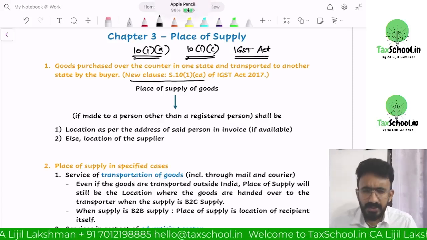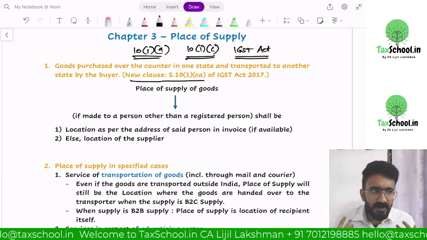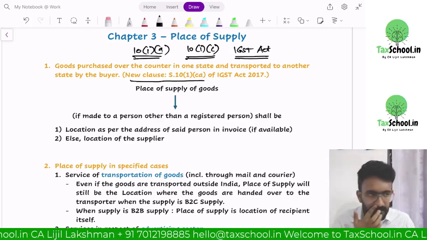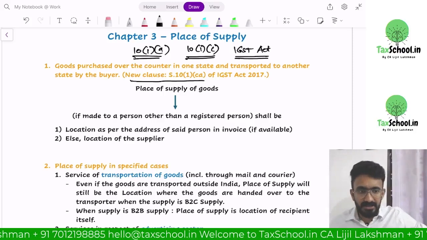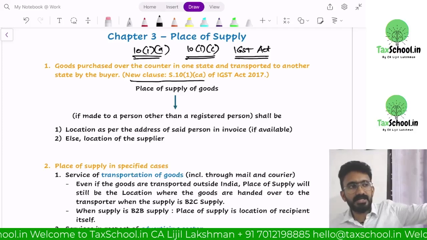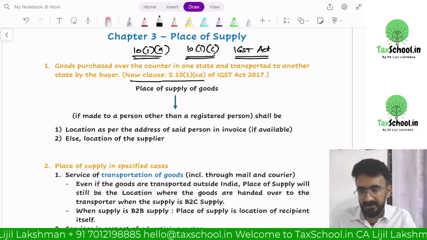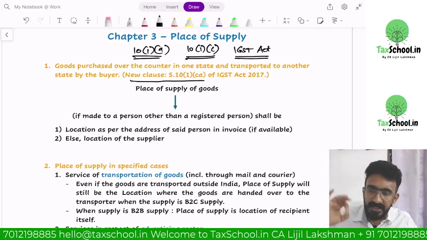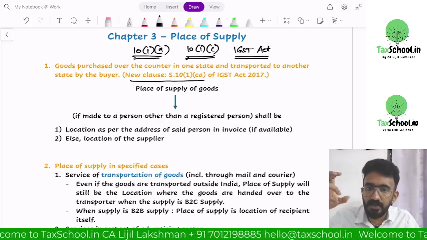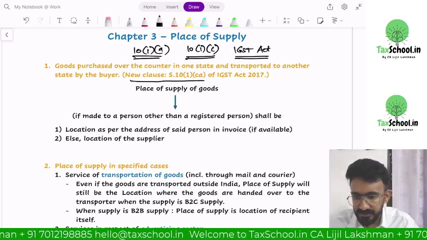10(1)(a) says, okay, so the thumb rule for place of supply for goods is that you follow the goods. Say I am purchasing goods from Tamil Nadu and I am located in Cochin, Kerala, and the goods are coming from Tamil Nadu to Kerala. The place of consumption or place of supply would be Kerala. The location of the supplier is in Tamil Nadu, the place of supply is in Kerala, so it should be an IGST bill, and the Kerala government should get 50% of that consumption. This is the whole idea. Place of supply denotes the place of consumption, and the place of consumption gives 50% revenue to that state. That's the overall structure of the GST discussion.